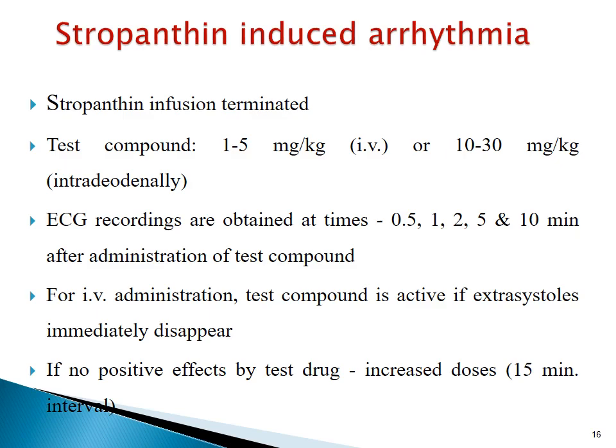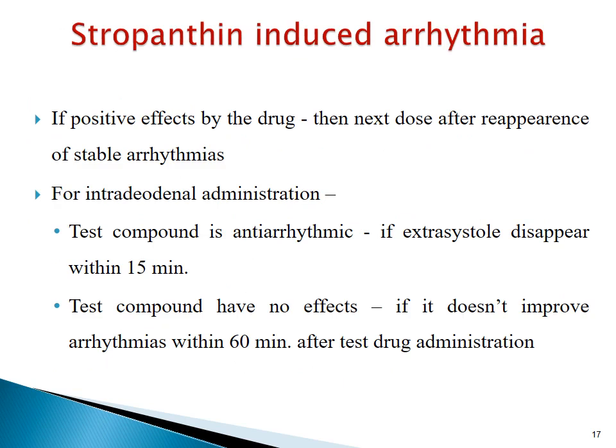However, if no positive effects are produced by the test drug, then increased doses are administered at 15 minute intervals. On the contrary, if the test drug shows positive effects, then the next dose should be given after reappearance of stable arrhythmias.